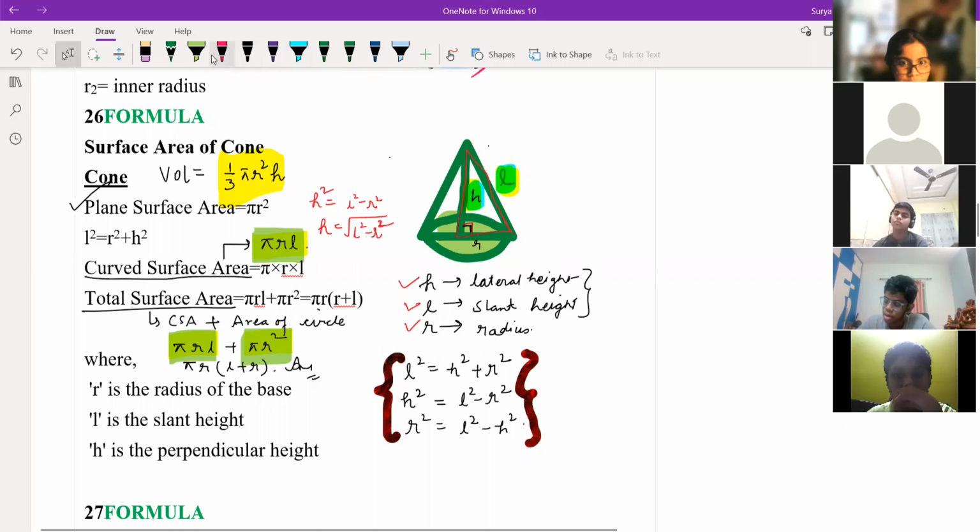So slant height is along the line of the cone, and lateral height is from the base, if you take a straight line up. Okay, so we are, yeah, that's correct. So we are having L and H.